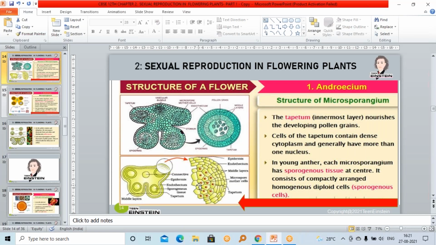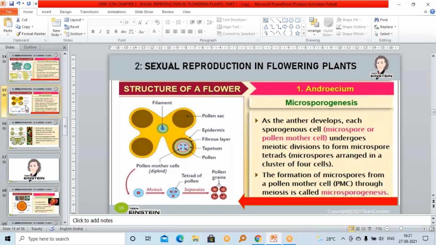Then later what will happen? As a part of development, this anther matures. See, anther will mature. Slowly it will get matured, right? So this anther will mature and it will get dehydrated. There will be dehydration in that anther, or it may become dry. Up to that time, the microspore is in tetrad form. Each mother cell will undergo meiotic division and it will form 4 cells, right?